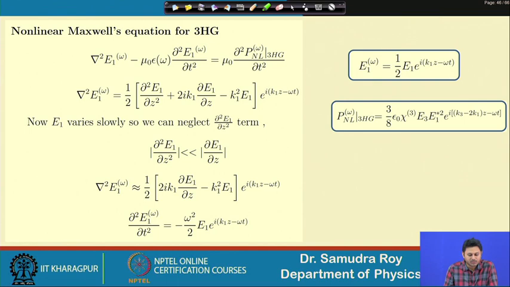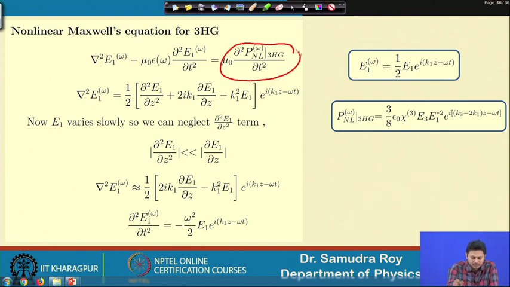Well, next we need to solve the Maxwell's equation, and in order to solve the Maxwell's equation, here the source term is third harmonic. So, that means E1, how this E1 is going to evolve, we need to find out, and in order to find out the evolution of the E1, we need to write the source term for P nonlinear, from P nonlinear containing the omega term, and that is related to the third harmonic. So, E1 is given like this, where E1 is the amplitude of the fundamental field.